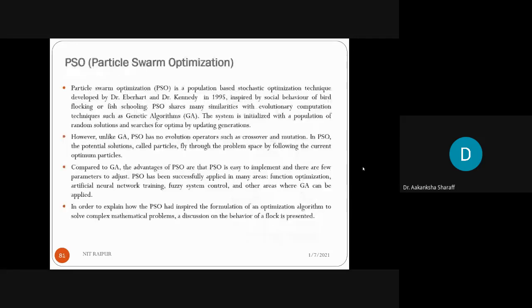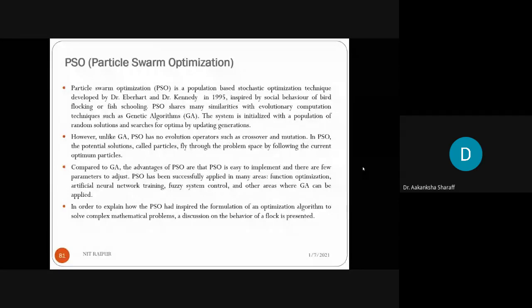Now, what is particle swarm optimization? Particle swarm optimization is a population-based stochastic optimization technique developed by Dr. Eberhart and Dr. Kennedy in 1995, which is inspired by the social behavior of bird flocking or fish schooling. The social behavior of bird flocking or fish schooling has been considered in particle swarm optimization, and the ant colony's behavior has been taken in the ant colony optimization technique.